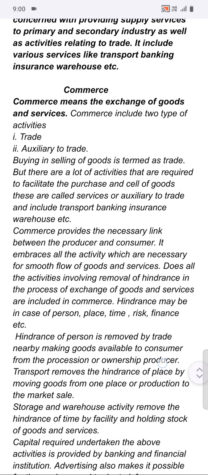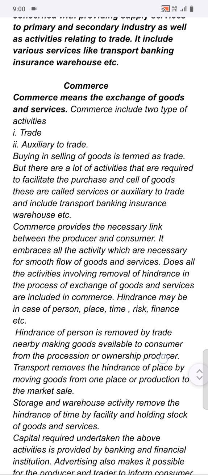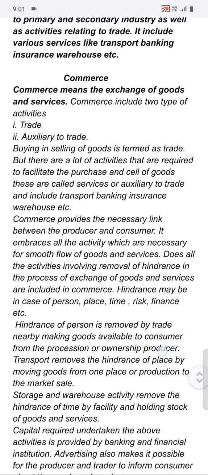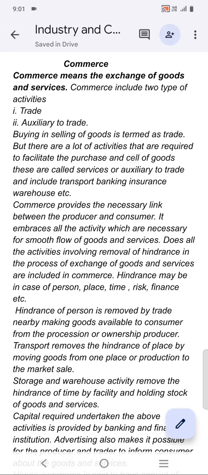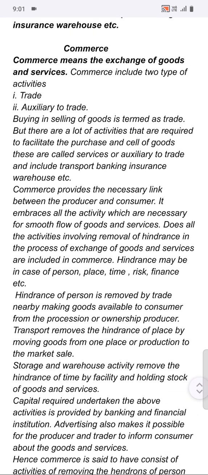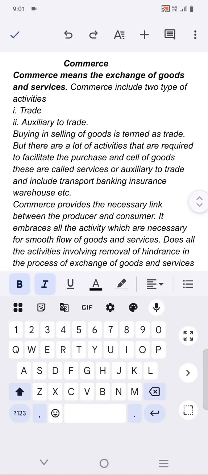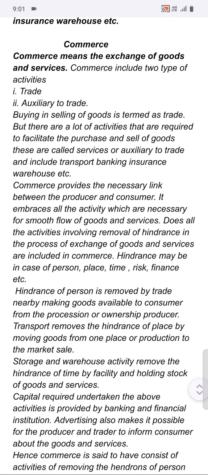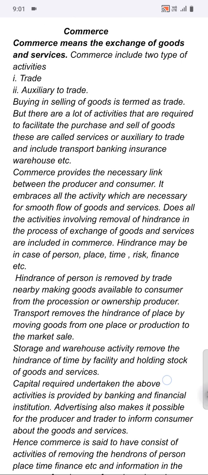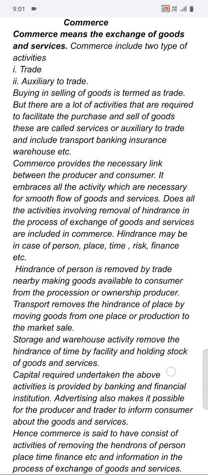Commerce includes two types of activities. The first one is trade and the second one is auxiliaries to trade. Buying and selling of goods is termed as trade. But there are a lot of activities that are required to facilitate the purchase and sale of goods, and these are called services or auxiliaries to trade, and it includes various services like transport, banking, insurance, warehouse, etc.